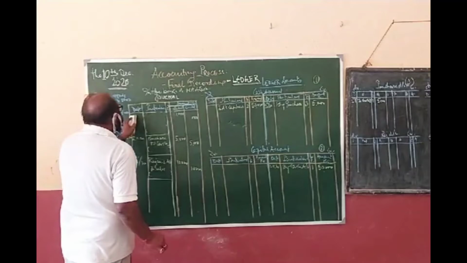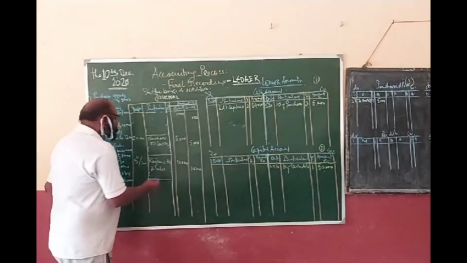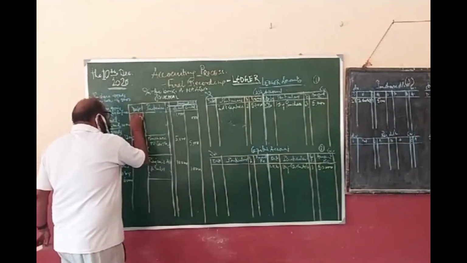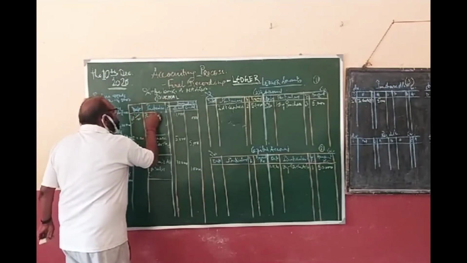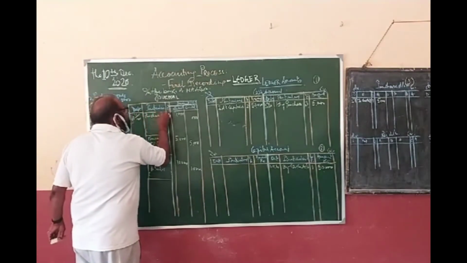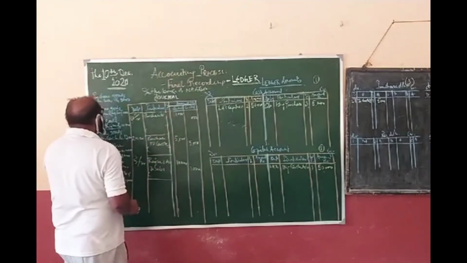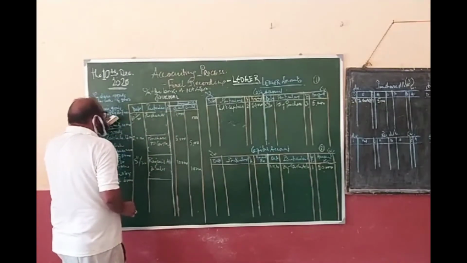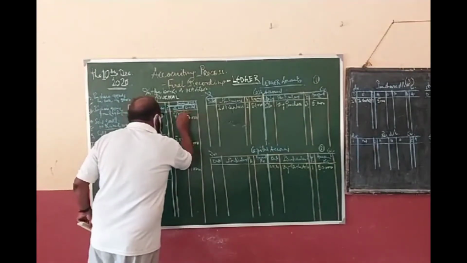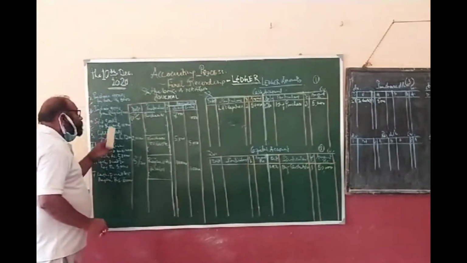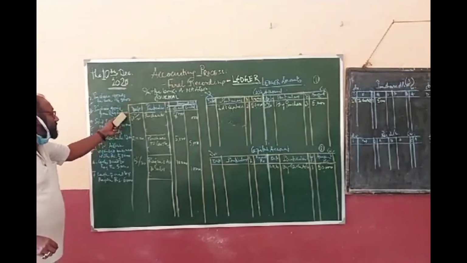What comes in? Goods are coming in. So it is purchase. So purchase account debit. Purchase goods from Raj, 7,000. Okay, 7,000. Clear.